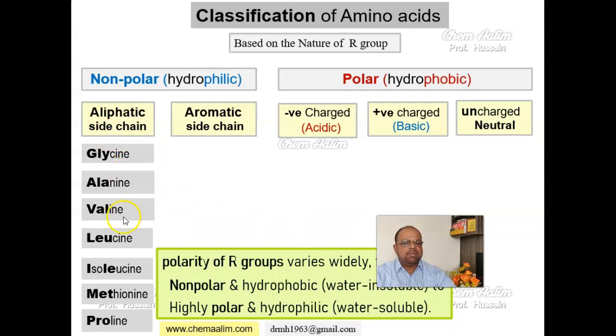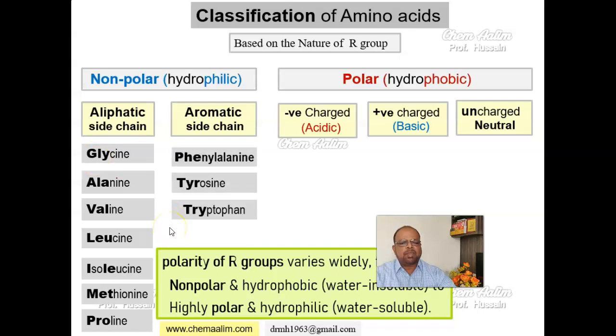In aliphatic category, we have glycine, alanine, valine, leucine, isoleucine, methionine, proline. These amino acids are written in the form of abbreviation also by taking the three initial letters from the name of the amino acid. This abbreviation is used at the time of writing polypeptide chain. In case of the aromatic side chain, phenylalanine, tyrosine, tryptophan.